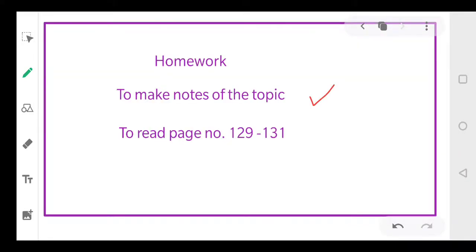So coming to your homework, dear students, first of all, you will make notes of this topic. And secondly, we'll go through pages 129 to 131 of your NCERT. Just go through these pages, underline the important things, and then try to make one-word questions and multiple choice questions out of the NCERT pages. And if there is any doubt, any word that you are not clear about, please let me know. You can send your queries on my personal number.